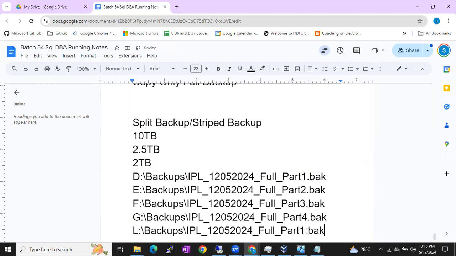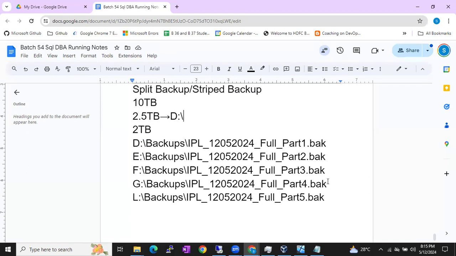And what is the other advantage with this? It is going to speed up the backups. If anyone is asking, how to speed up the backups? See, if the 2.5 TB, you have to write the same 2.5 TB data to a single drive, D drive. How much time will it take, guys? You want to write 2.5 terabytes of data to a single drive. It will take a lot of time, right? Here, it is writing to multiple drives parallelly. Are you getting the point, guys?